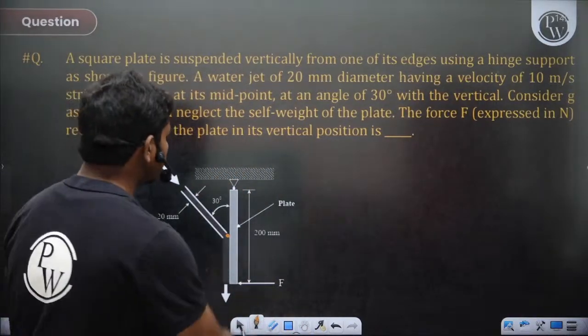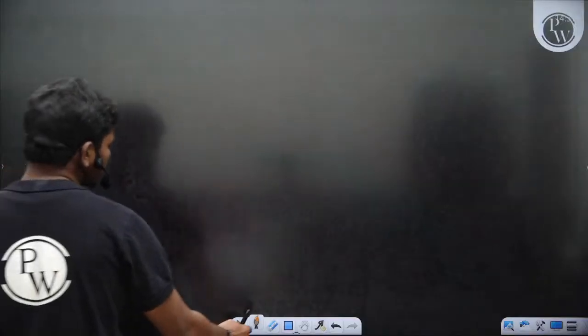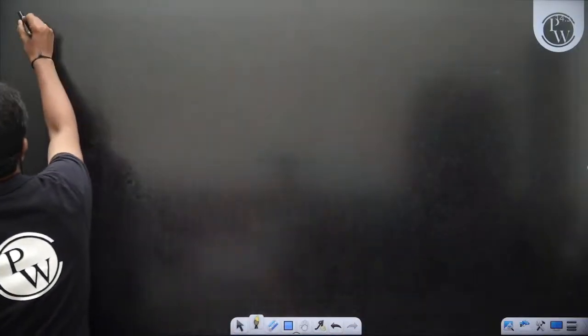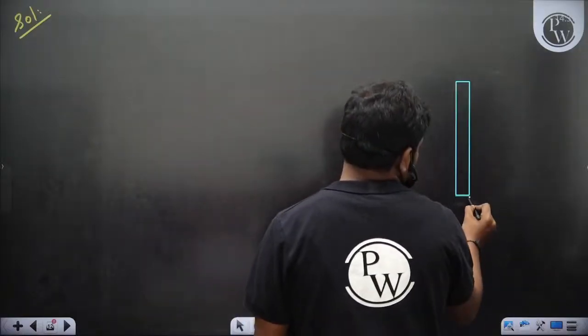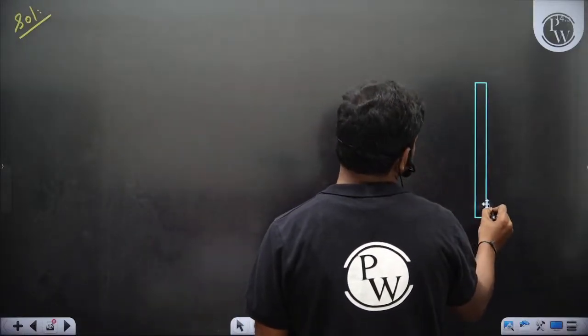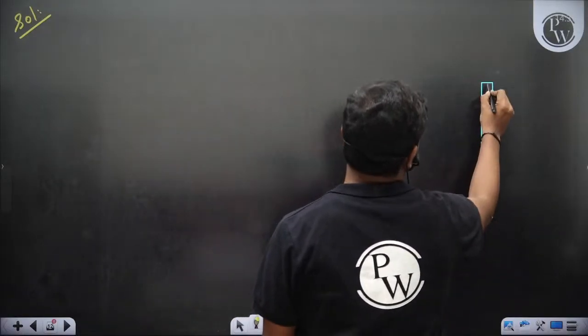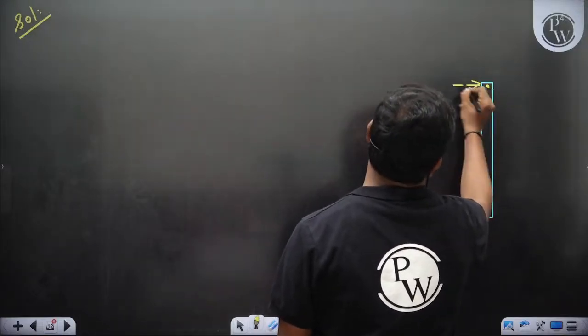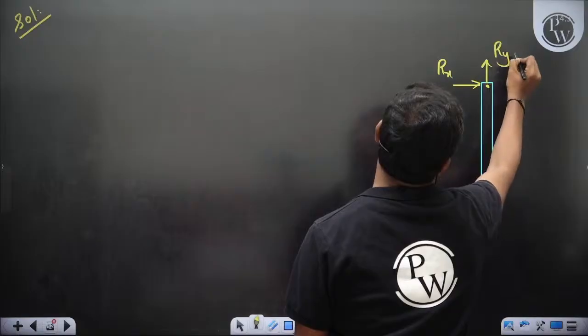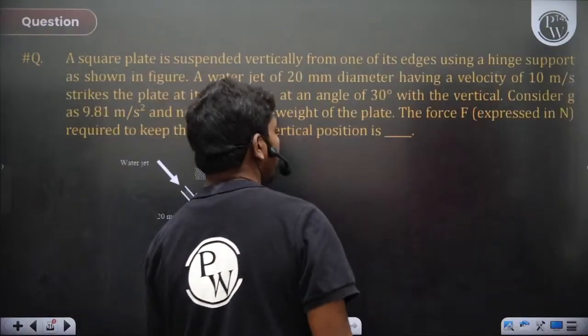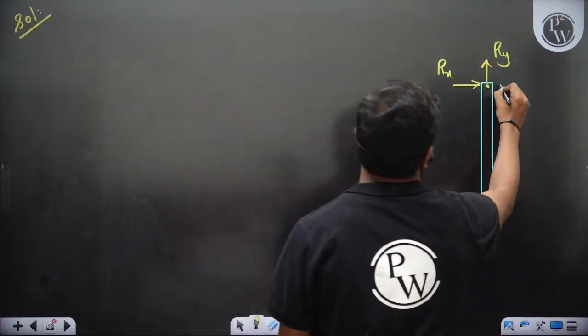Okay, so let's see, it's a hinge. Let's draw the free body diagram when you hit it. I'll draw it a bit bigger so that you will understand. So there is a hinge here. So ultimately you have the reaction forces Rx and Ry. Okay, so there are hinge reactions. And what is this hinge point? Nothing is given, so let's call it A.